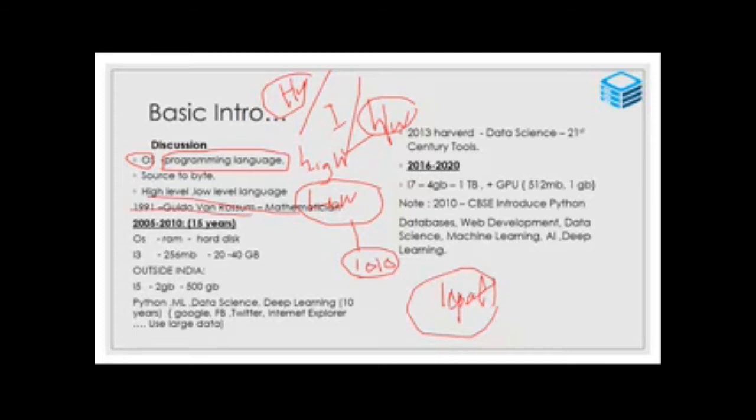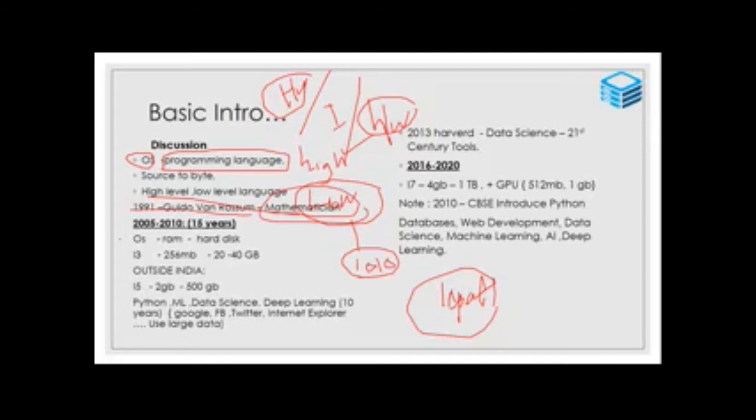Then in 1991, Guido van Rossum introduced Python. He is a mathematician. We will see later about Guido van Rossum and how Python came about.